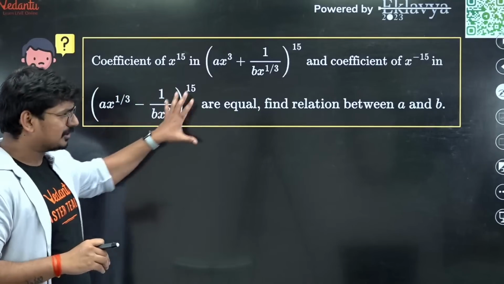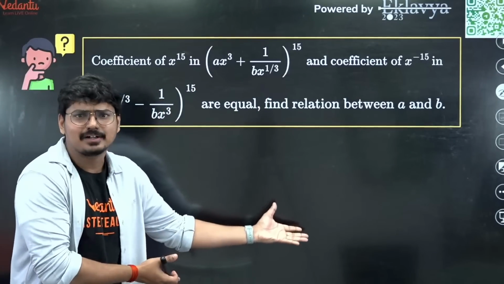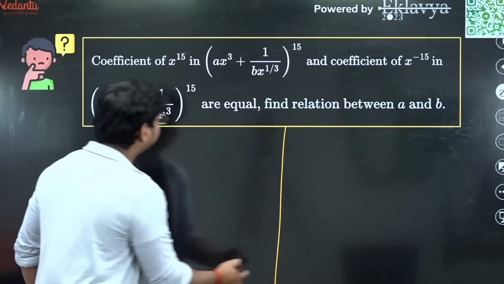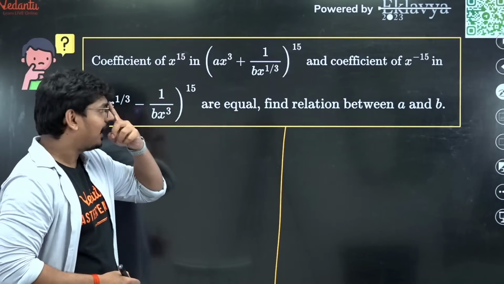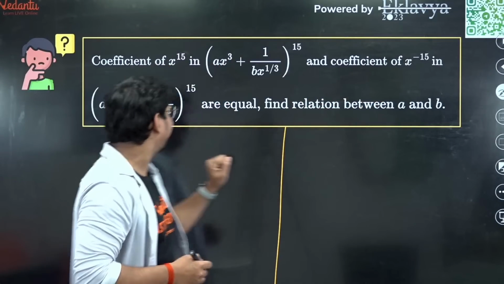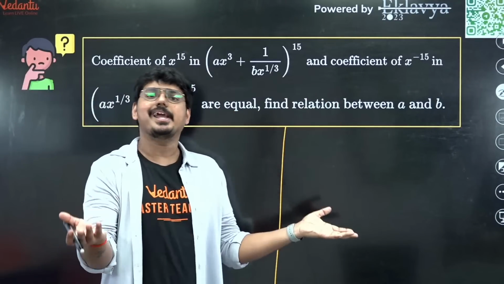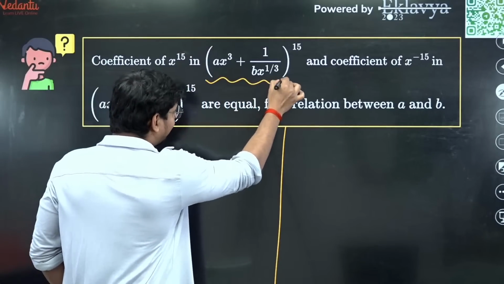And again, this was also not a difficult question, guys. All we had to use is the general term concept. If you observe the question given to you, what is given? Coefficient of x raised to 15 in this expansion and coefficient of x raised to minus 15 in this particular expansion are equal. Find the relation between A and B.